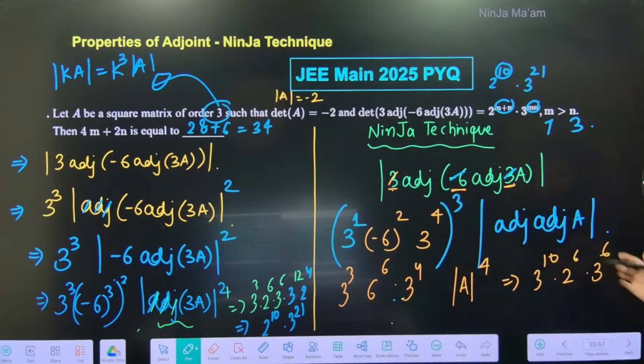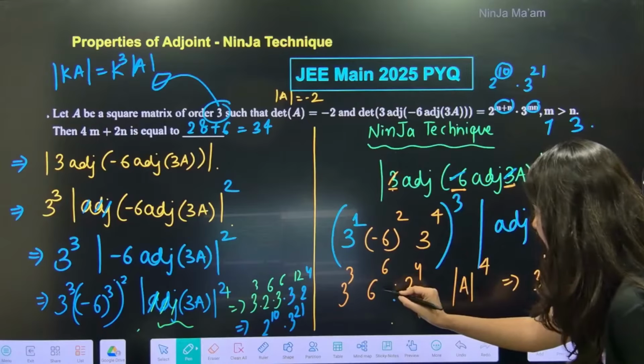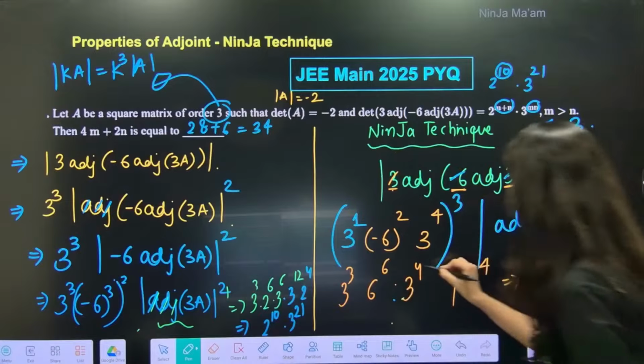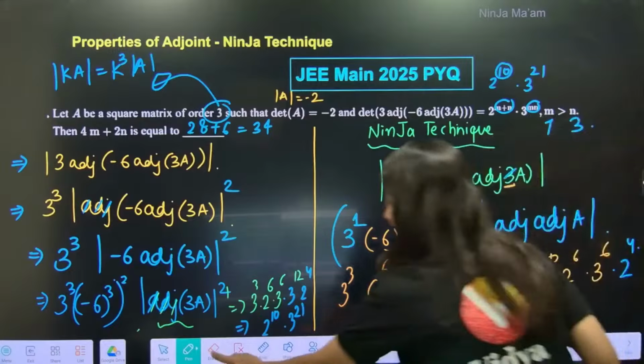So 2 power 4. Am I doing any mistake? 3 cube, 3 power 6 and 4 3s are 12, no? Right, 12. So 12 plus, yes, this is your 12.